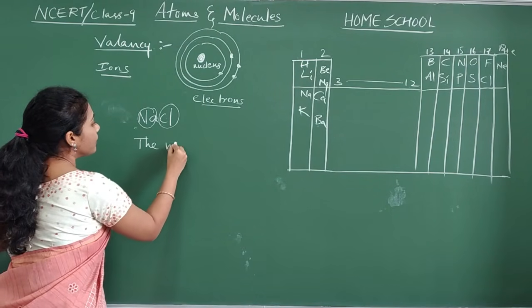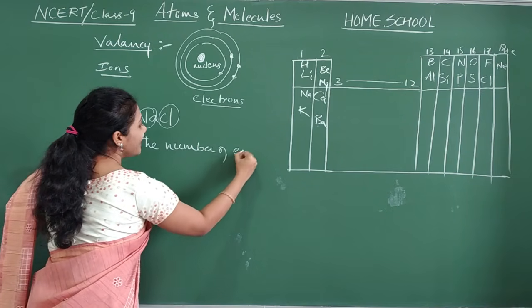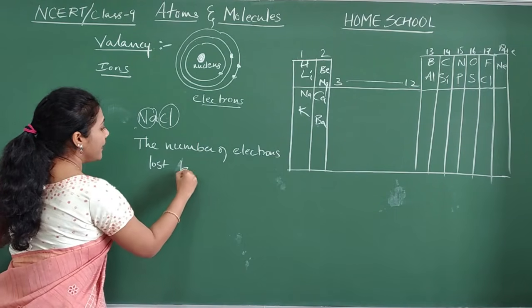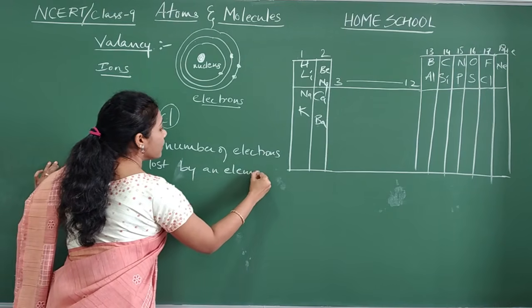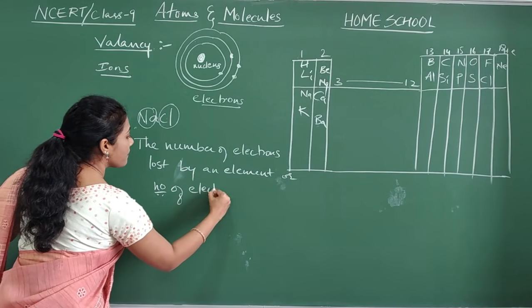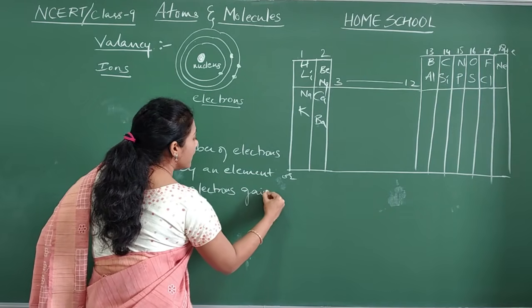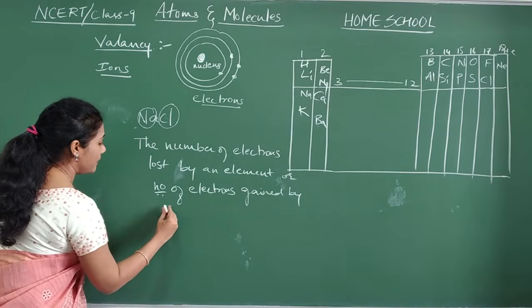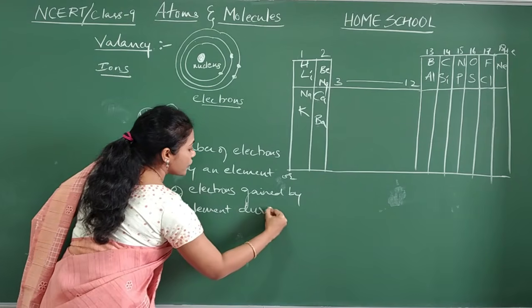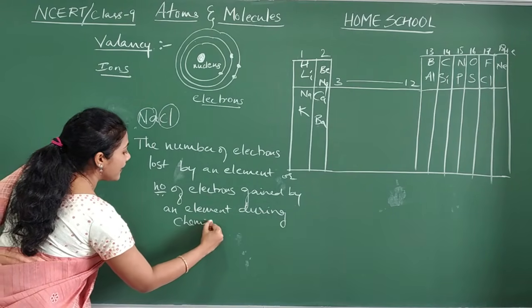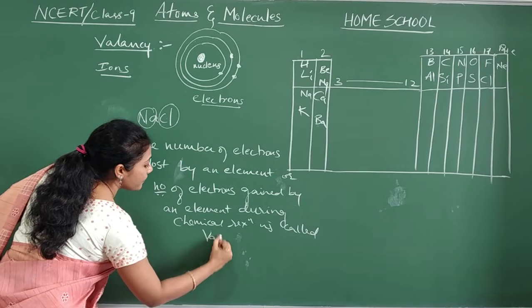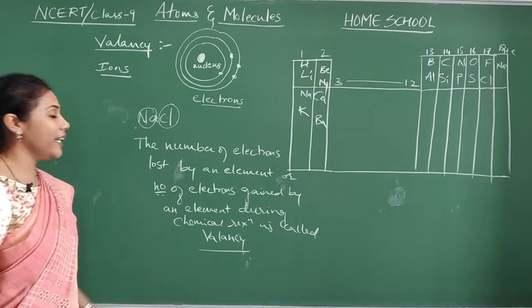The number of electrons lost by an element or number of electrons gained by an element, here element or atom is one and the same, by an element during chemical reaction is called valency. Very important definition.